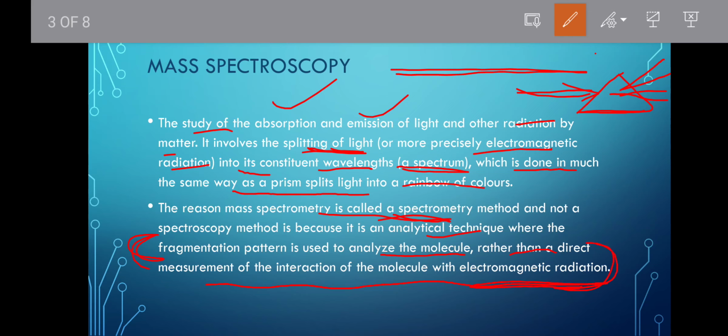In X-ray and UV, IR, we have seen interaction of molecules, right? Here we are studying the fragmentation pattern, used to analyze a particular molecule rather than direct measurement of its interaction with electromagnetic radiation.